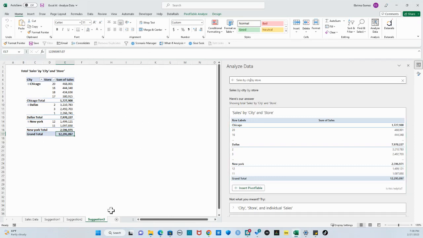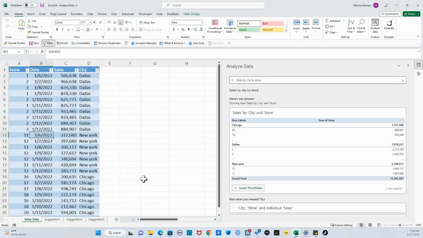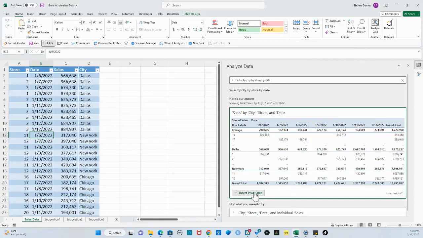Let me show you one more thing again. So here I want to expand this further. I want to do sales by city, by store, and then by date. So basically this is like everything now. Now inside that pivot, this is actually more detailed because now I want to see a kind of trend over time of what the sales were in the various stores and also given the city that they are located at. This will almost cover everything that we want to see in our data.